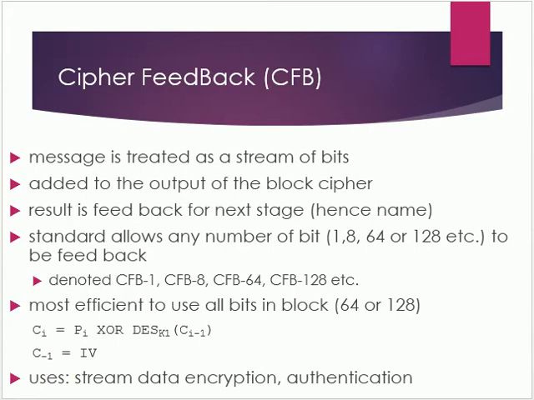So the idea here is to use the block cipher essentially as a pseudo-random number generator and then to combine these random bits with the message. So here the result is a feedback for the next stage, and that is why the name for this mode, that is cipher feedback. So in this mode again we start with an initial vector to get things going.